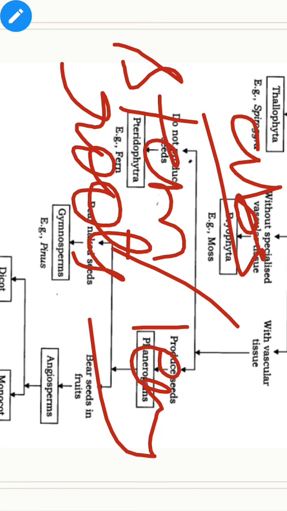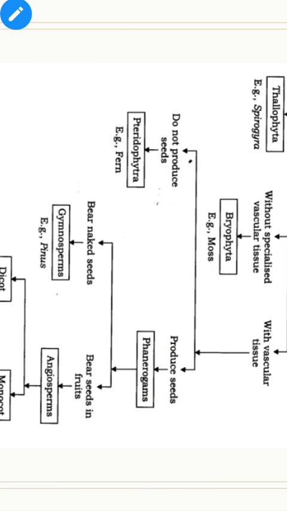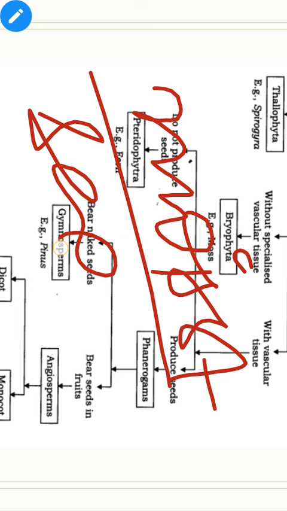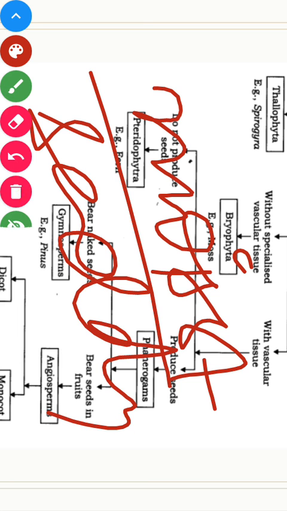Now, they are small-sized plants which mainly grow in moist and sandy places. They are very small, that is why they are forced to live in moist, sandy, terrestrial places basically.